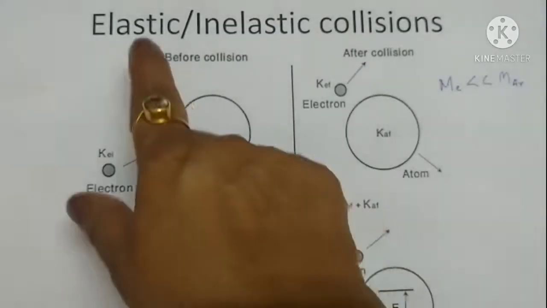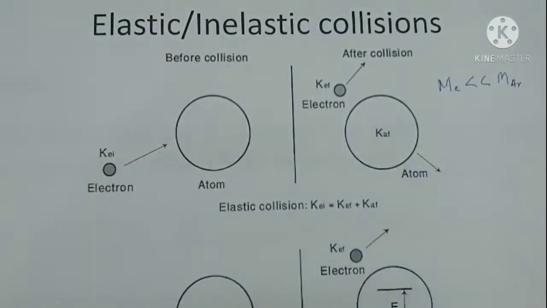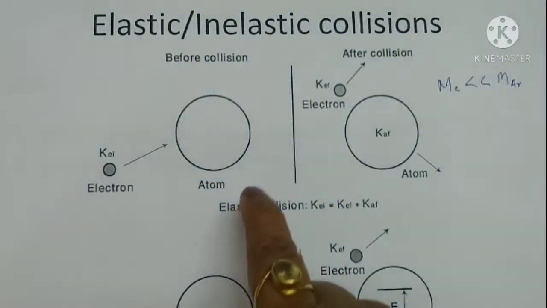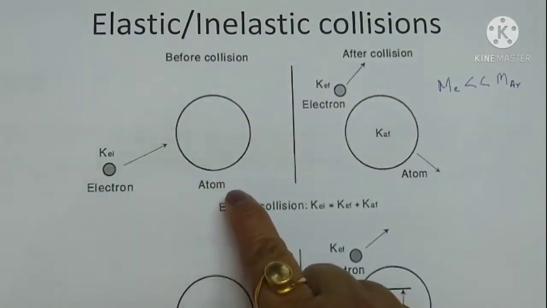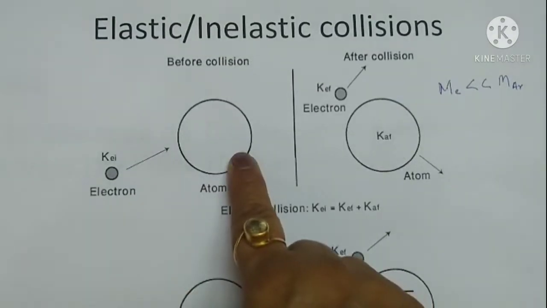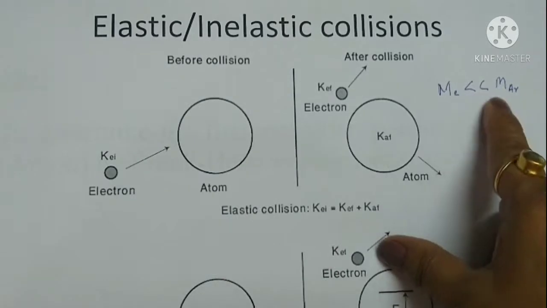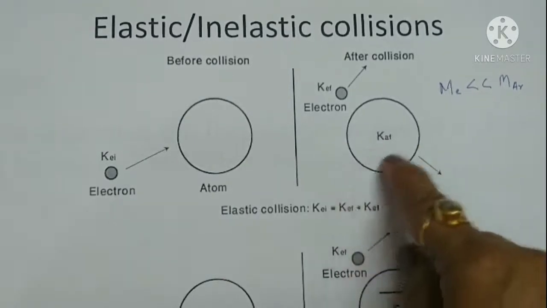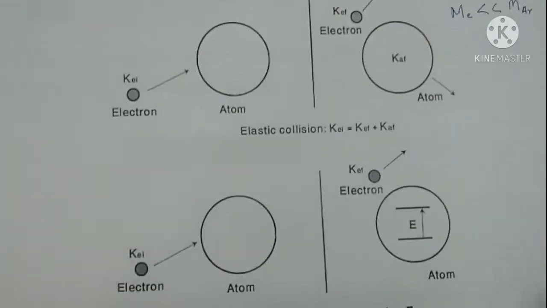This collision may be elastic or inelastic in nature depending upon the energy of the electrons. If the energy of the electron is less than the excitation potential of argon, which is around 11.83 electron volt, it collides with the argon atoms elastically, and energy loss in the electron will be negligible as the mass of the electron is very much less than the mass of an argon atom. The electrons pass through to the anode and the collector current increases with increase in accelerating voltage.